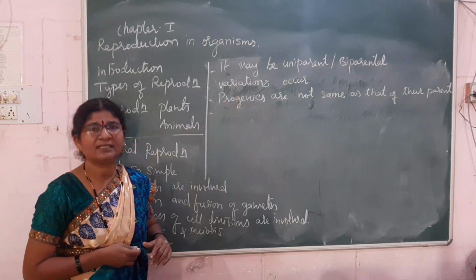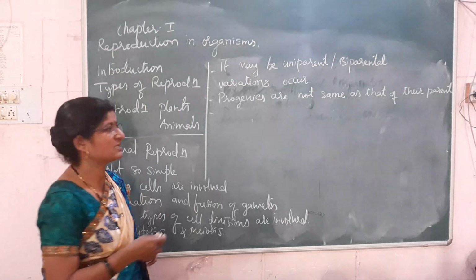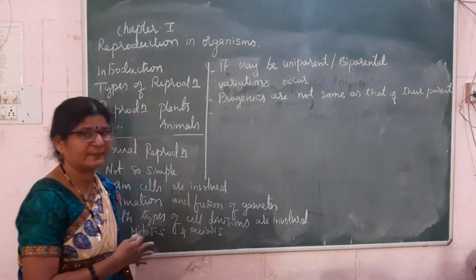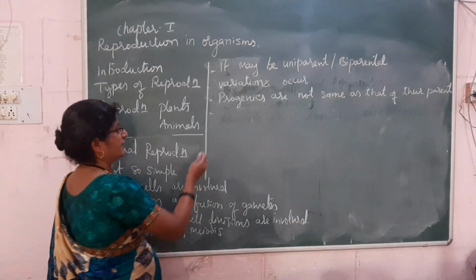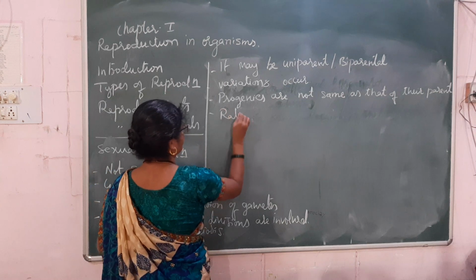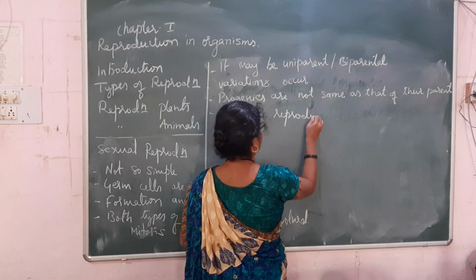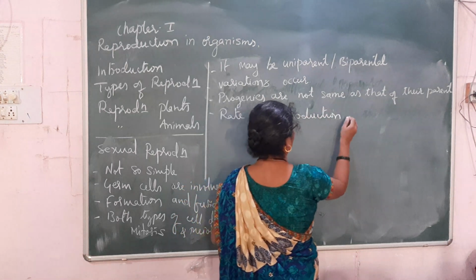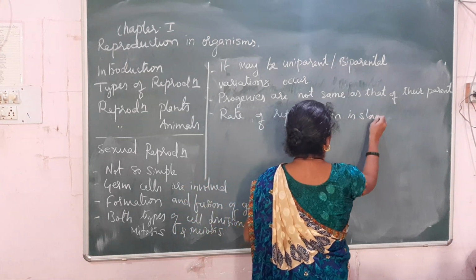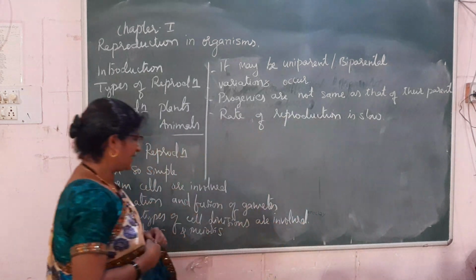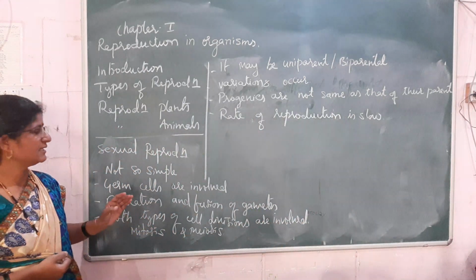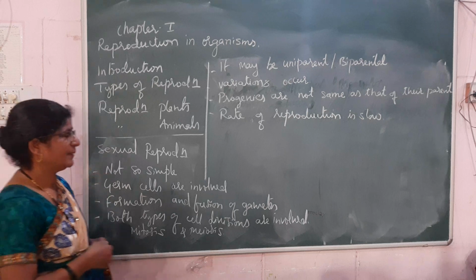Now here the rate of reproduction is very slow, as it is a complex method and takes time. So the rate of reproduction is slow. These are some of the important characteristic features of sexual reproduction.